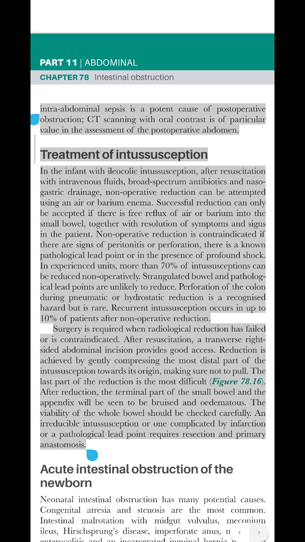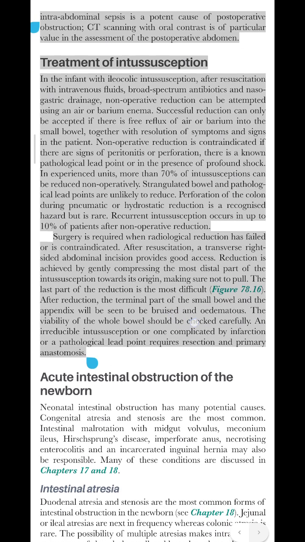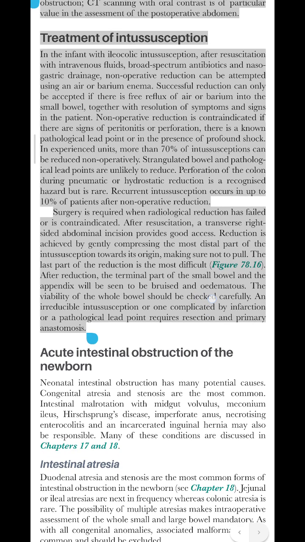Surgery is required when radiological reduction has failed or is contraindicated. After resuscitation, a transverse right-sided abdominal incision provides good access. Reduction is achieved by gently compressing the most distal part of the intussusception towards its origin, making sure not to pull. The last part of the reduction is the most difficult, figure 78.16.